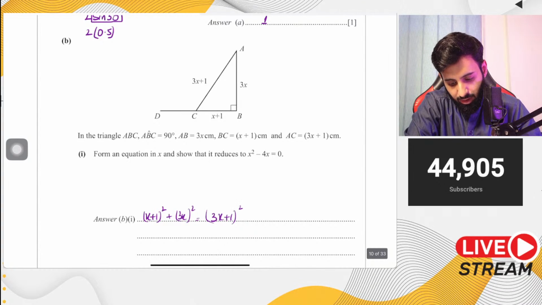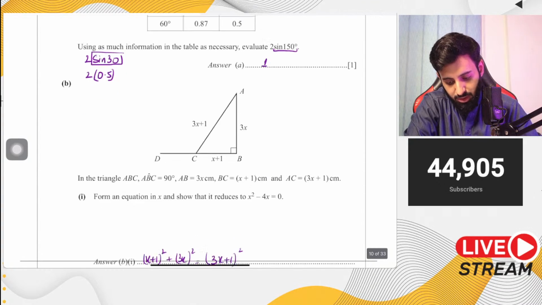ये 4.48 कौन कह रहा है? 4.48 नहीं है, it's 1. 1 is your final answer.